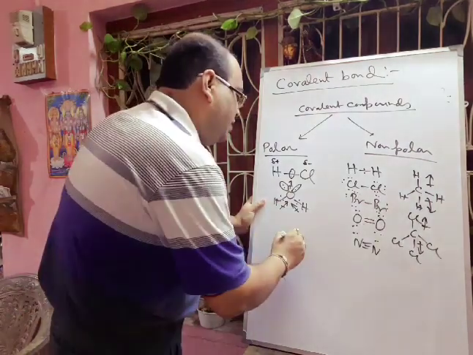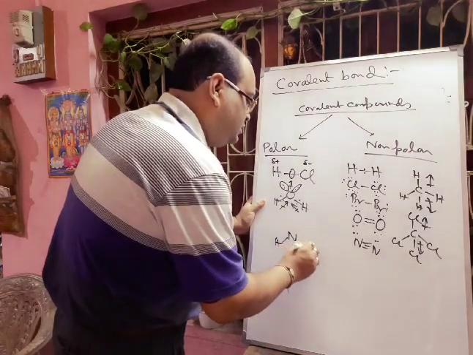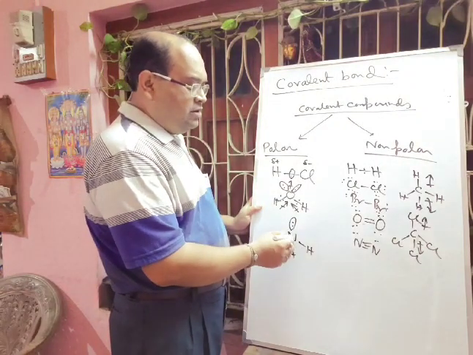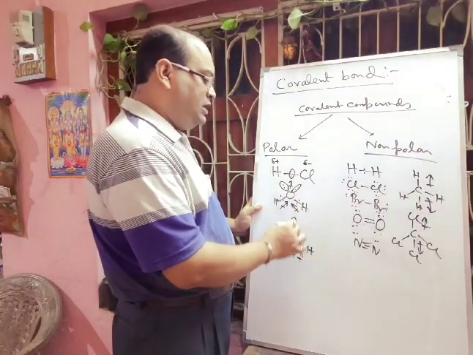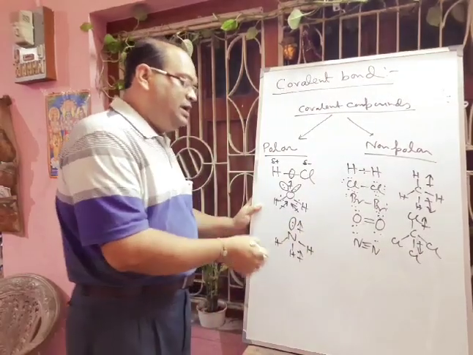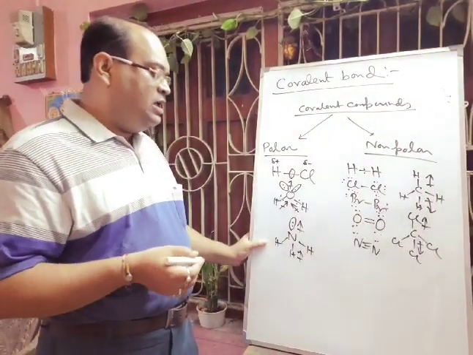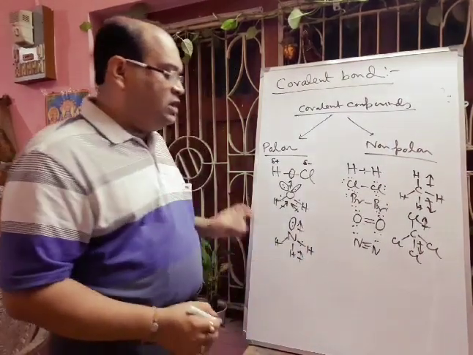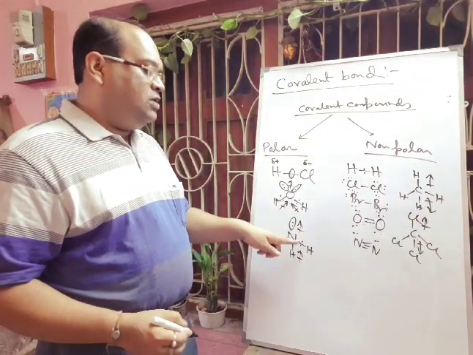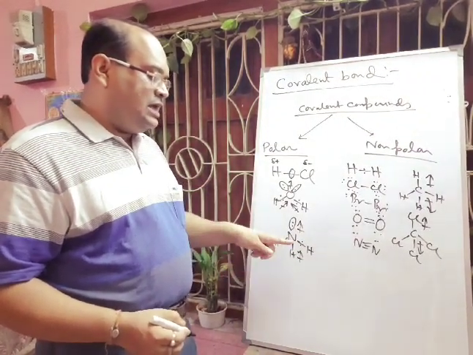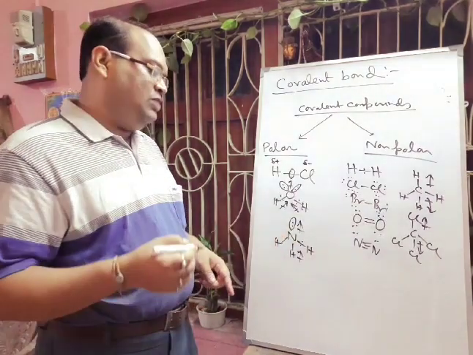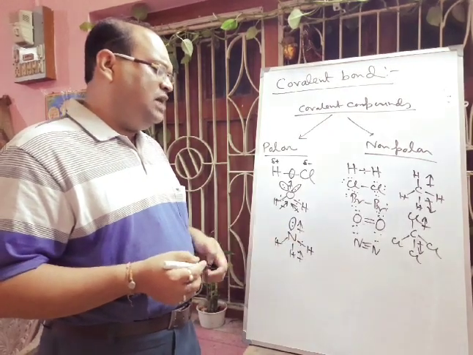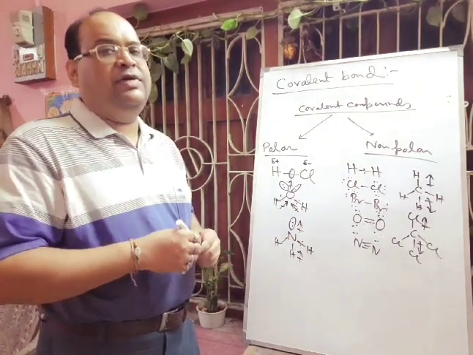You can think about the ammonia molecule. This is the ammonia molecule. In this case also the nitrogen-hydrogen bond moment will act towards nitrogen, and the lone pair moment will be in the same direction. Definitely this is also a polar covalent compound. In the nitrogen-hydrogen bond, the electron pair is not equally shared because nitrogen is more electronegative. It will attract the bonding pair of electrons towards itself. So on nitrogen there will be formation of delta negative charge, and on hydrogen there will be formation of delta positive charge. Hope you can understand.